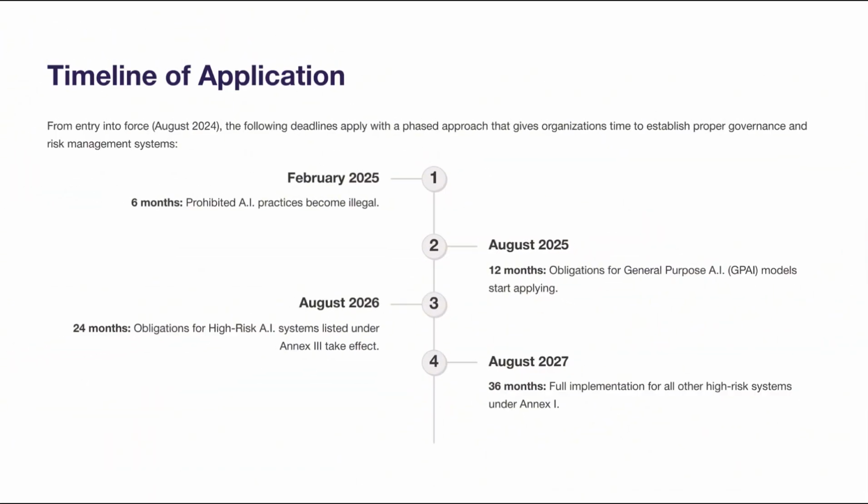Timeline of application. From entry into force, August 2024, the following deadlines apply. February 2025, 6 months: prohibited AI practices become illegal. August 2025, 12 months: obligations for general-purpose AI models start applying. August 2026, 24 months: obligations for high-risk AI systems listed under Annex 3 take effect. August 2027, 36 months: full implementation for all other high-risk systems under Annex 1. This phased approach gives organizations time to establish proper governance and risk management systems.